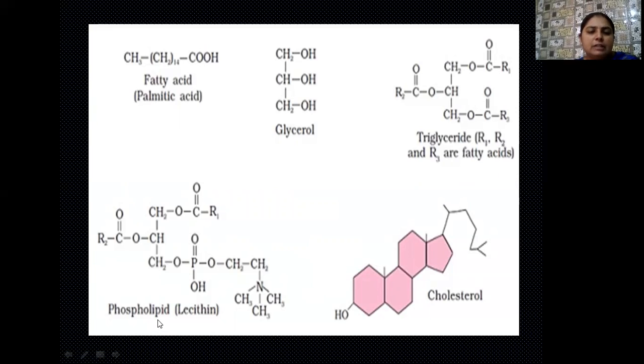And the fourth chemical formula is of phospholipids, lecithin. Here a phosphate group is present in the lipid chain. And the last one is the formula of cholesterol, which is a complex type of derived lipid.